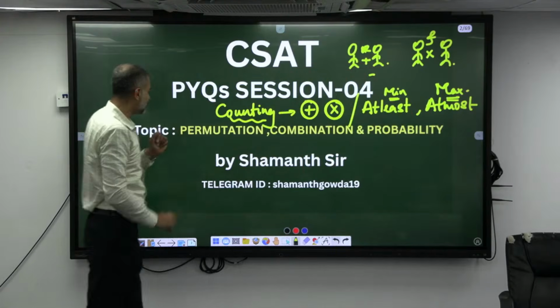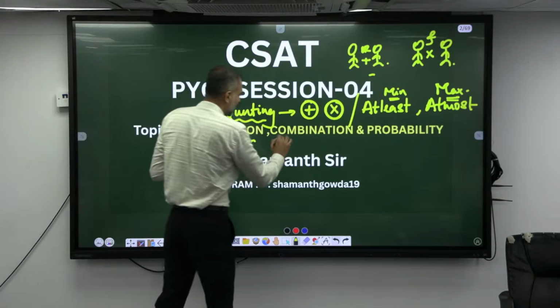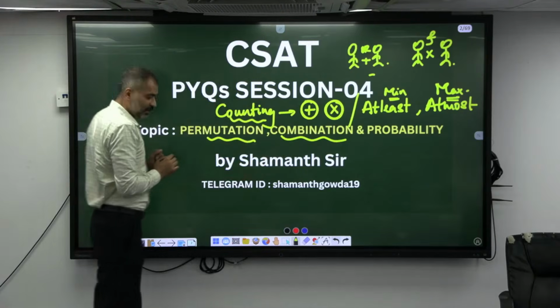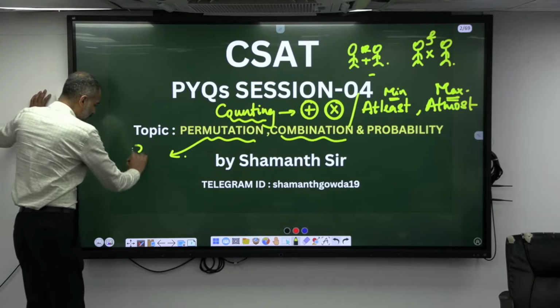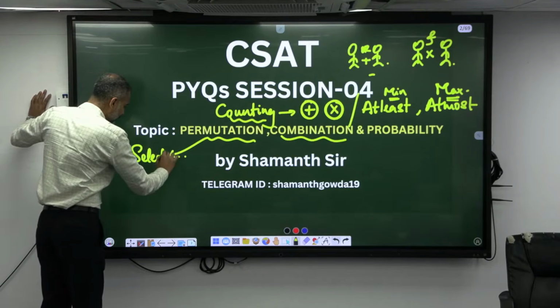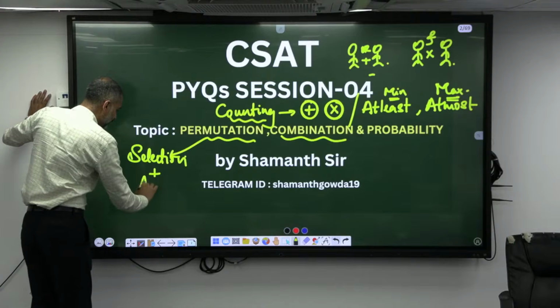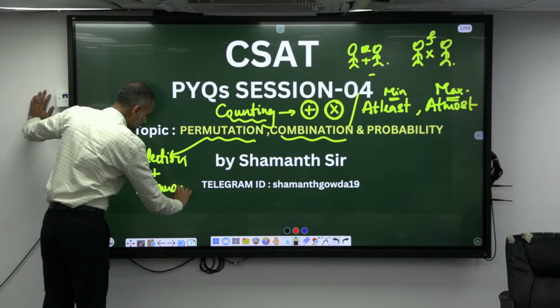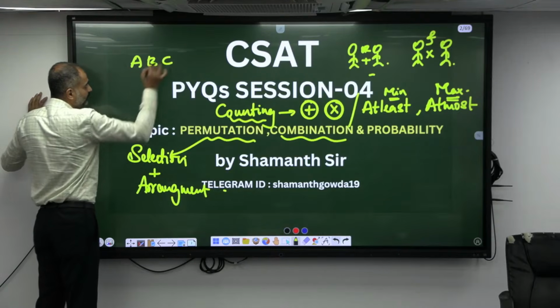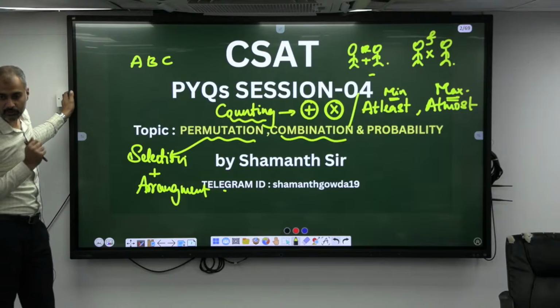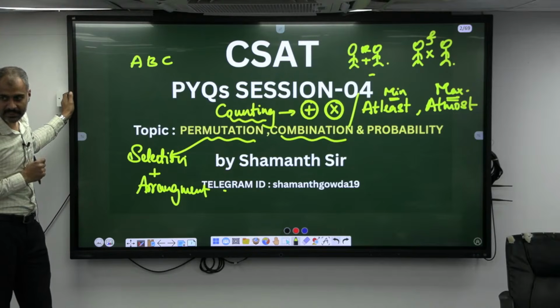What is the basic difference between a permutation counting technique and a combination here? Permutation is selection and also arrangement. If I have given three characters like this, A, B, C, and I ask you to select two at a time, how many different ways can you select them?